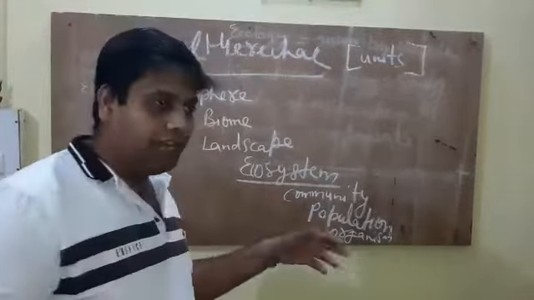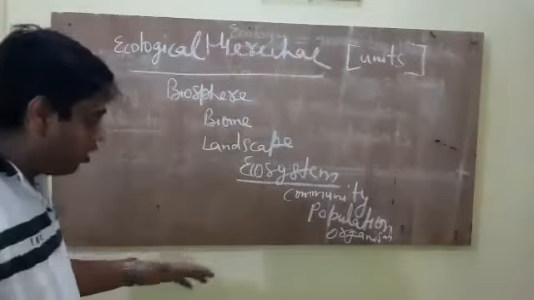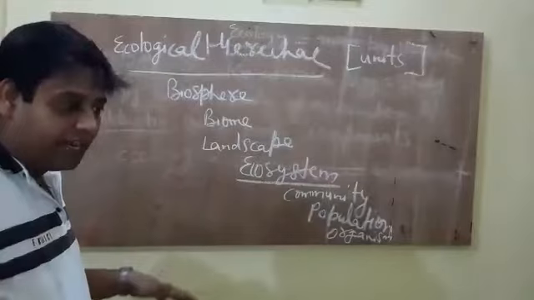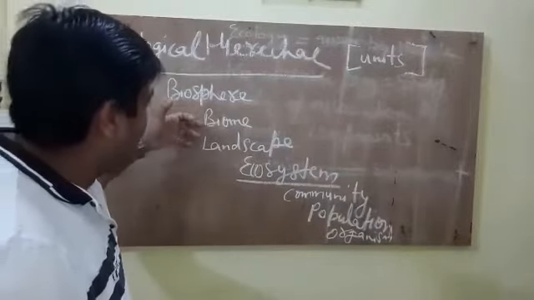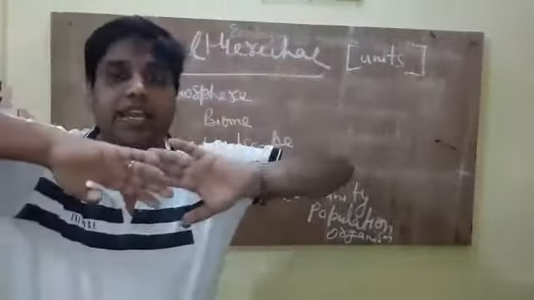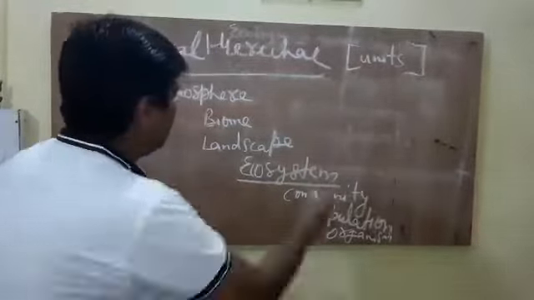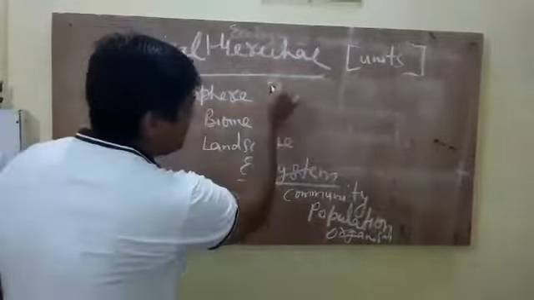Various communities interact with each other and form an ecosystem. Ecosystems form a landscape, an area we study for biodiversity. Then comes biome, and after biome comes biosphere. Biosphere is the area up to where life is found. So that is the ecological hierarchy. The largest unit is biosphere and the smallest unit is organism. Clear?